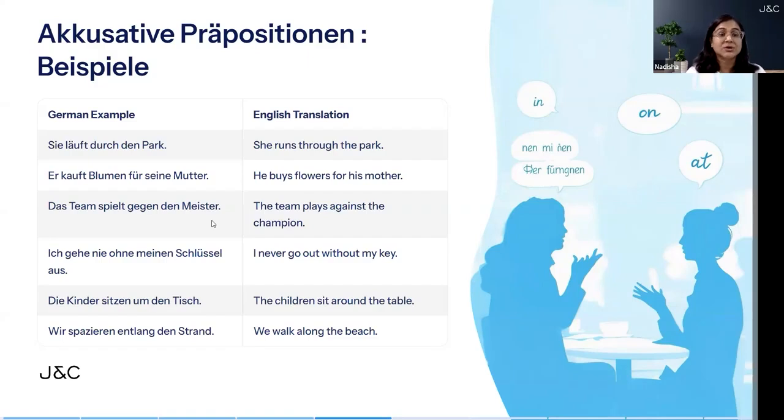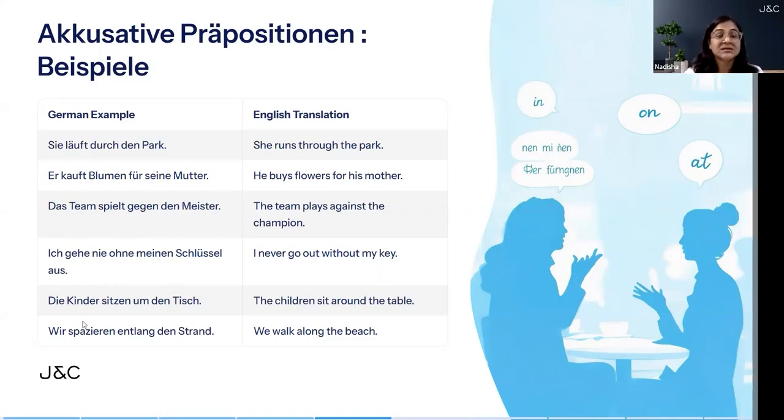Next is "Ich gehe ohne meinen Schlüssel aus." Ausgehen is a trennbar verb, you see. Aus is a prefix, that's why it is going at the back, okay? Now ohne means without, it is an accusative preposition, so it will make Schlüssel accusative, okay? So it is meinen. Accusative masculine is meinen in the possessive article. "Ich gehe nie ohne meinen Schlüssel aus." I never go out without my key.